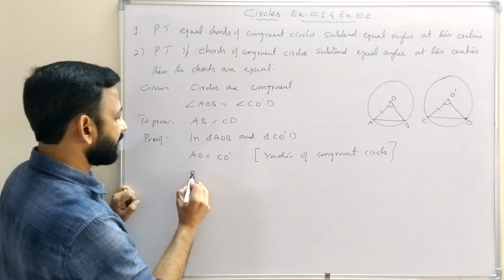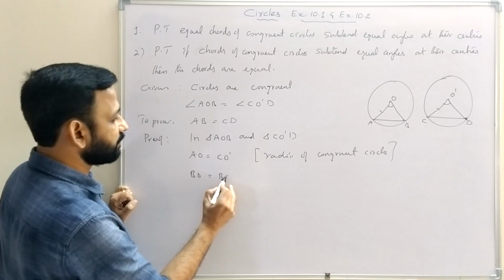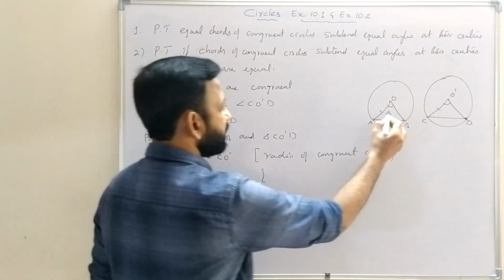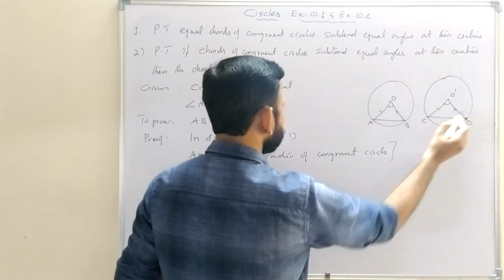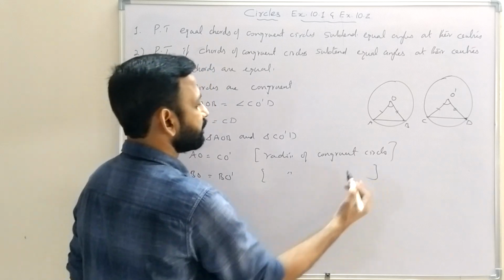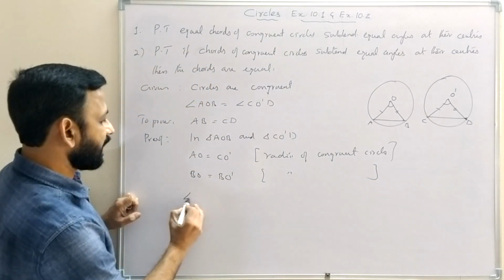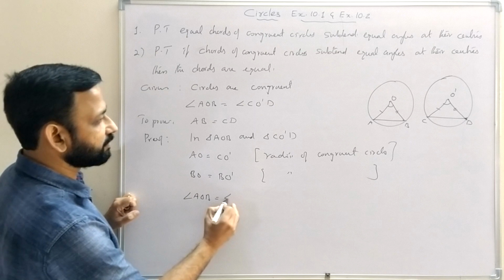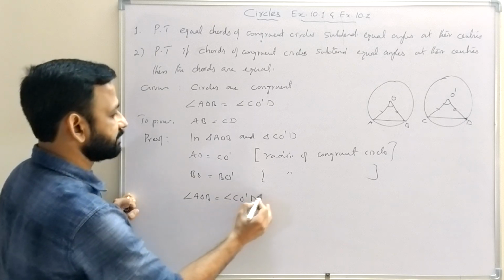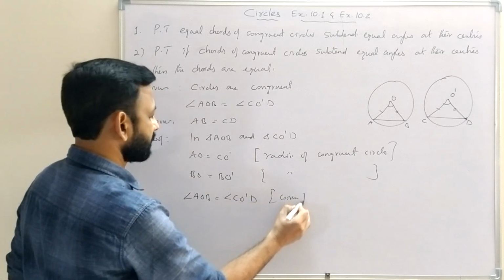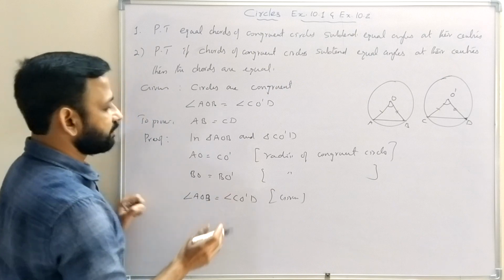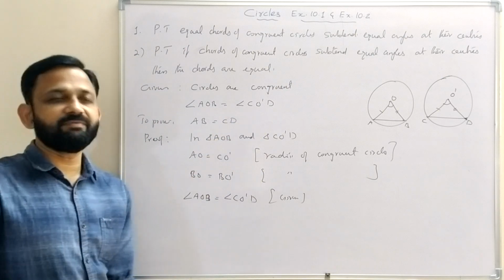Then in the same way we can write BO equal to DO', same reason, radii of congruent circles. Then angle AOB equal to angle CO'D, that is given.